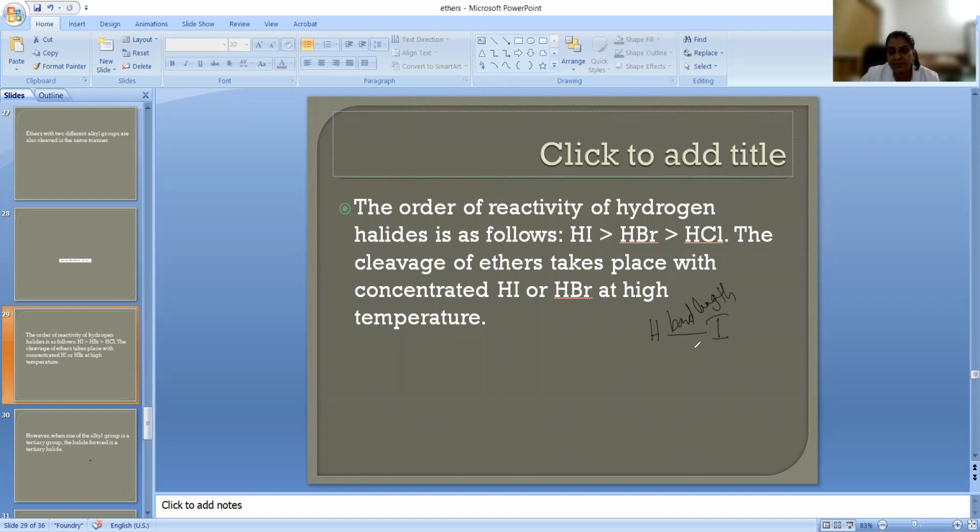The force which is holding the pair of electrons towards it will be less, because its size is more, so it is easy to break this. That is why the order of reactivity is coming like this. Okay.